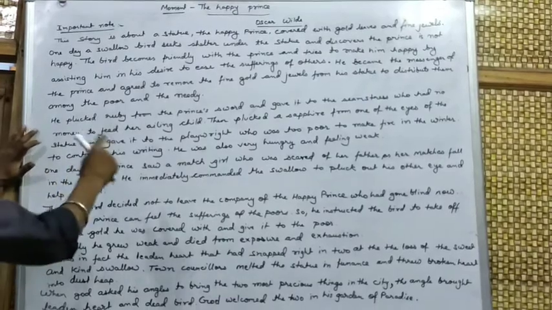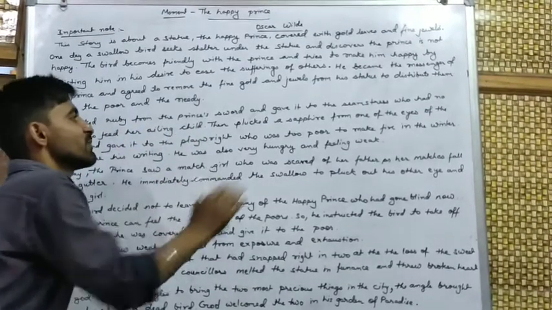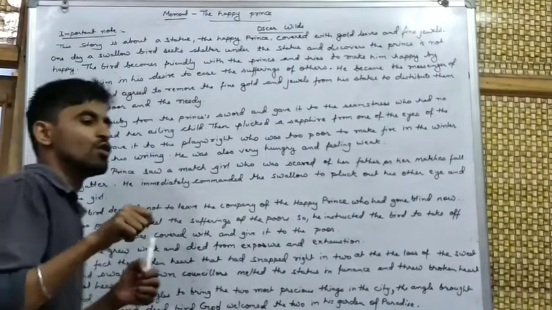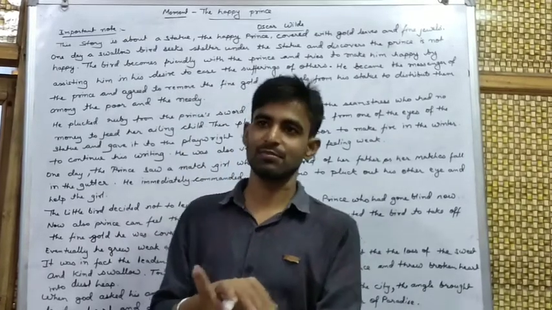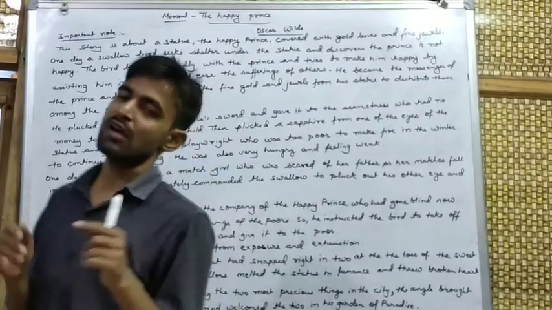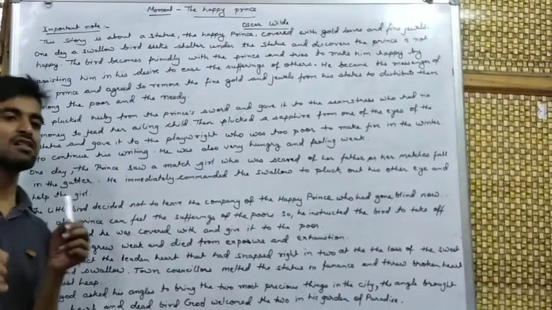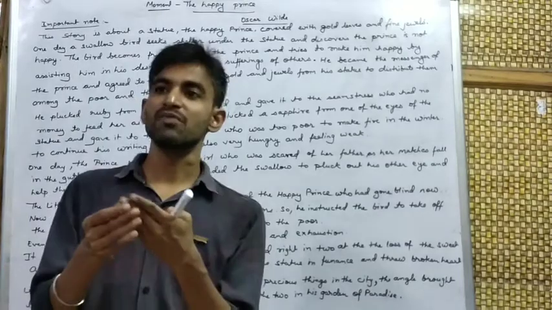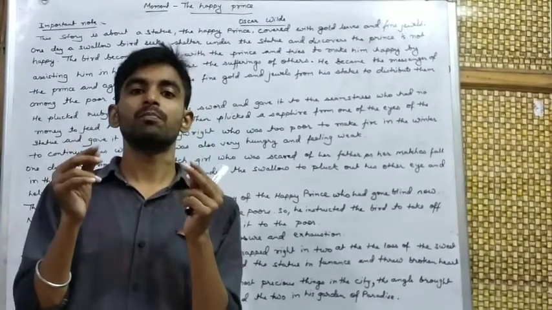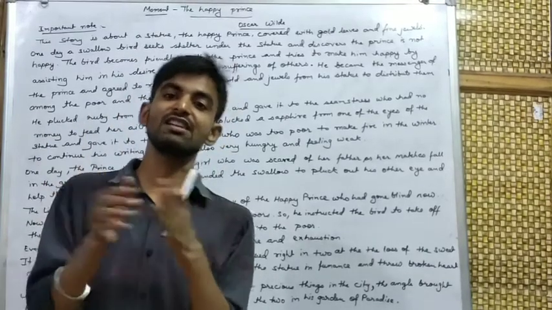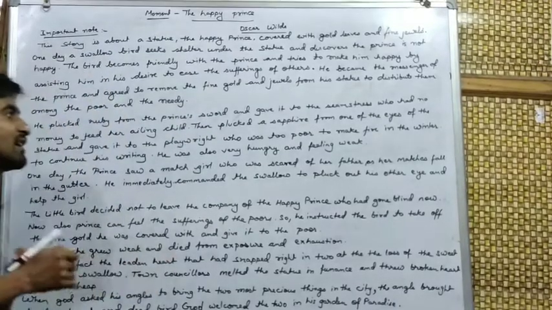from the prince's sword and gave it to the seamstress who used to stitch clothes for the maid of the princess. The princess's maid used to wear the clothes made by the seamstress, and the hands of the seamstress were red because of the needle she used.